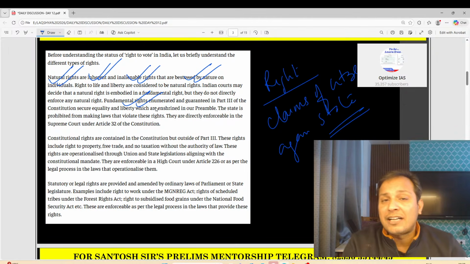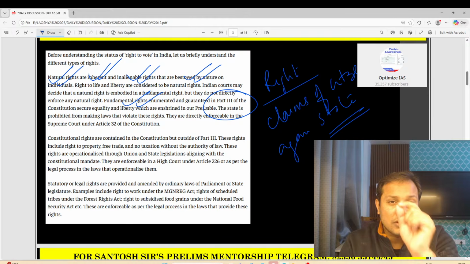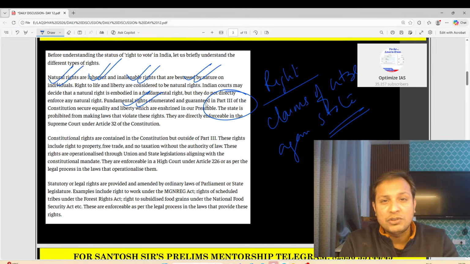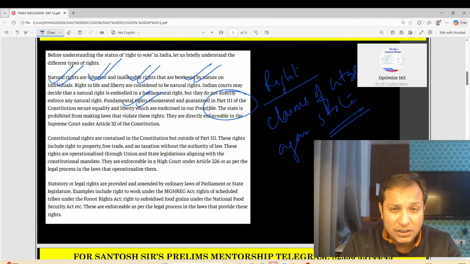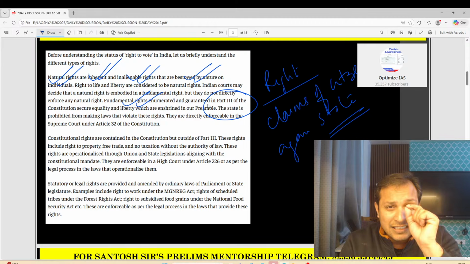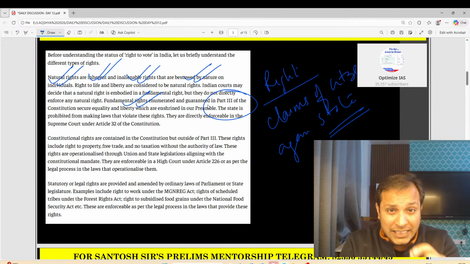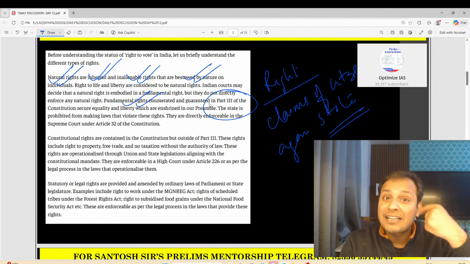What are fundamental rights? Rights which are protected by the Constitution in Part 3 of the Constitution. So here Part 3 is very important. Only those rights of the Constitution which are mentioned in Part 3 become fundamental rights. The defining feature of fundamental rights is that they are protected by a fundamental right itself.